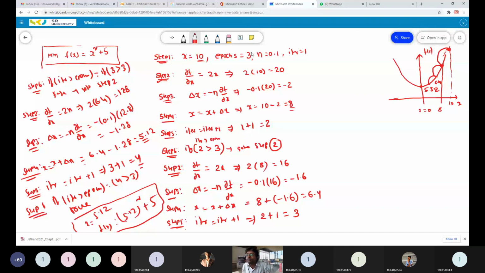Because it is a hand calculation, I am taking only 3 epochs. But when you write a program, you have to keep a maximum number of iterations like 10,000 or 1,000 or 100. Then just run the iterative loop.